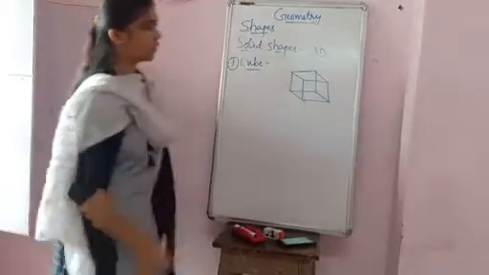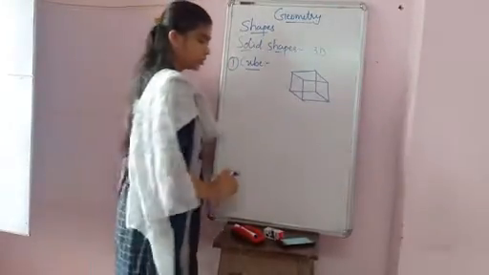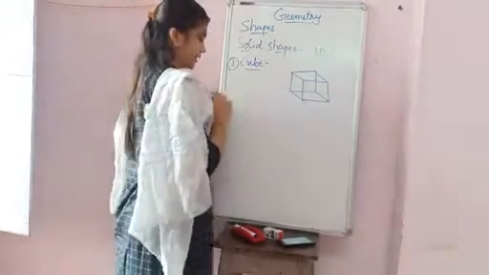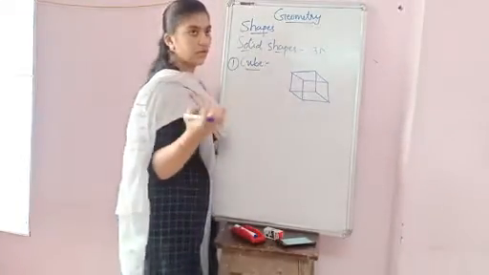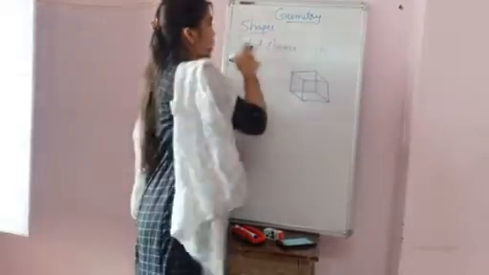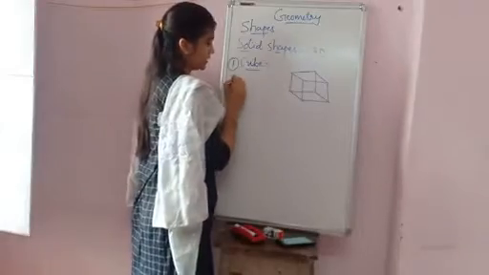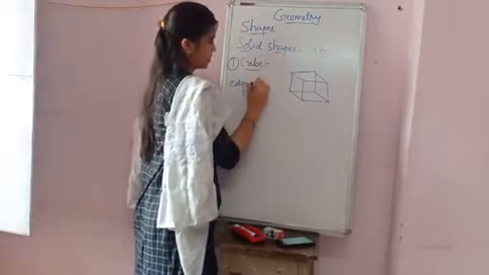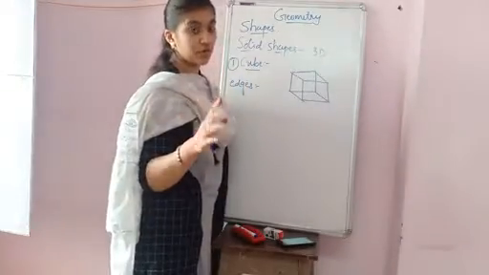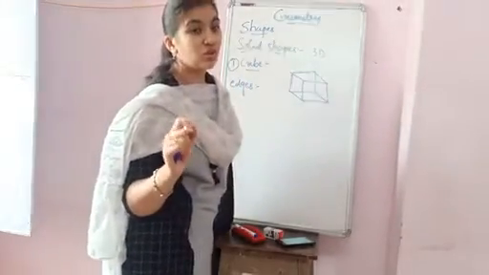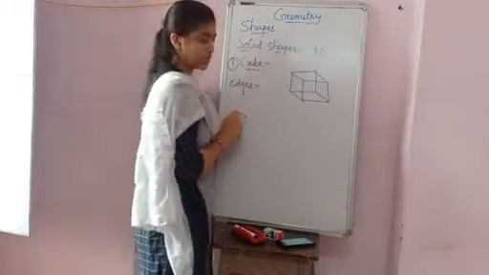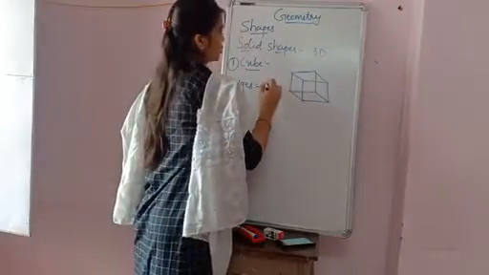So this is made of one cube. Okay, you can tell that you play a cube game also, that is in the form of a cube. So it has edges, where in the plane shape we write the sides. In the solid shapes we have to write the edges. Okay, sides and edges are the same but the names are different. For the 2D shape you have to use sides, but for the 3D shape you have to use edges. So a cube has 12 edges.